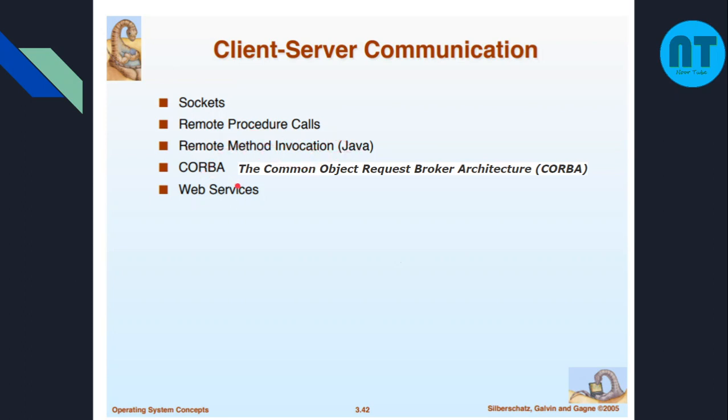And then CORBA. What is CORBA? It is the Common Object Request Broker Architecture. This is used in web services. And then web services is another means of communication between the client and the server. Hope you understood the concept of IPC.